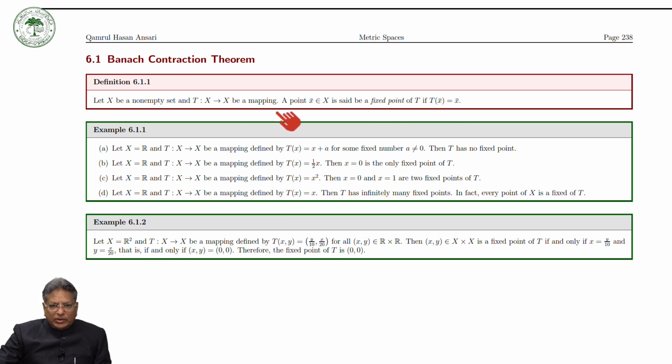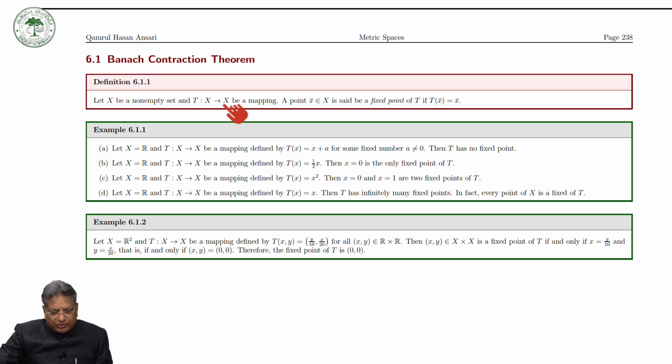That is, the image of x bar under T is itself x bar, and that's why we are considering T as a map from X to itself.